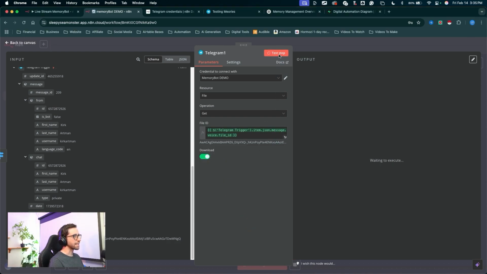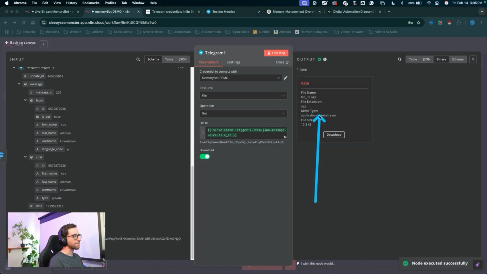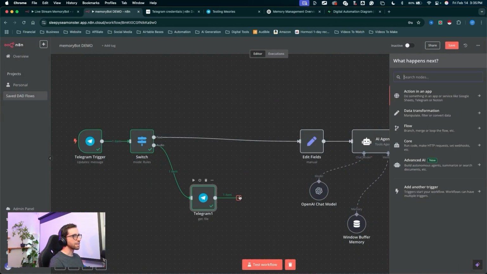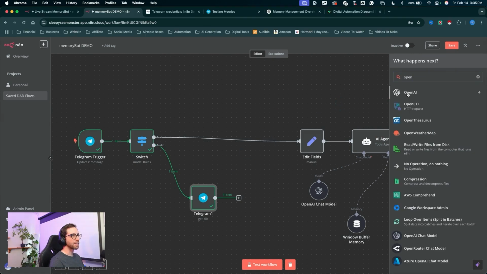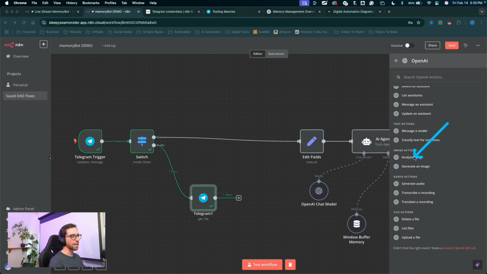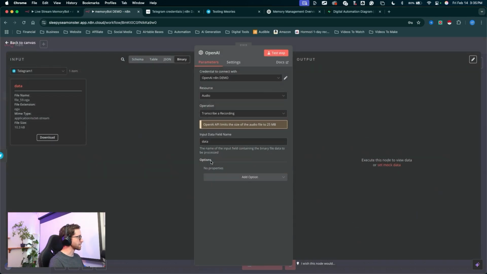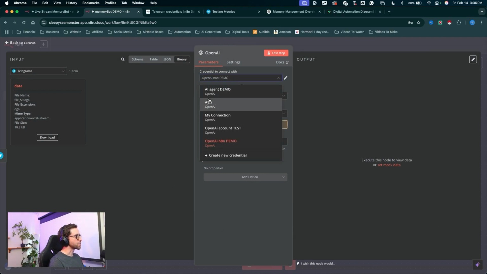You can click on test step. That'll actually download that file right there. We got that binary data coming through. I'm going to click outside of this node. Let's click the plus to create the next node. Type in OpenAI. Click on the OpenAI node options, and under audio actions, we'll find transcribe a recording. We're going to use ChatGPT Whisper to transcribe this audio into text. So I'm going to use my same OpenAI credential and leave all of these options as they are.